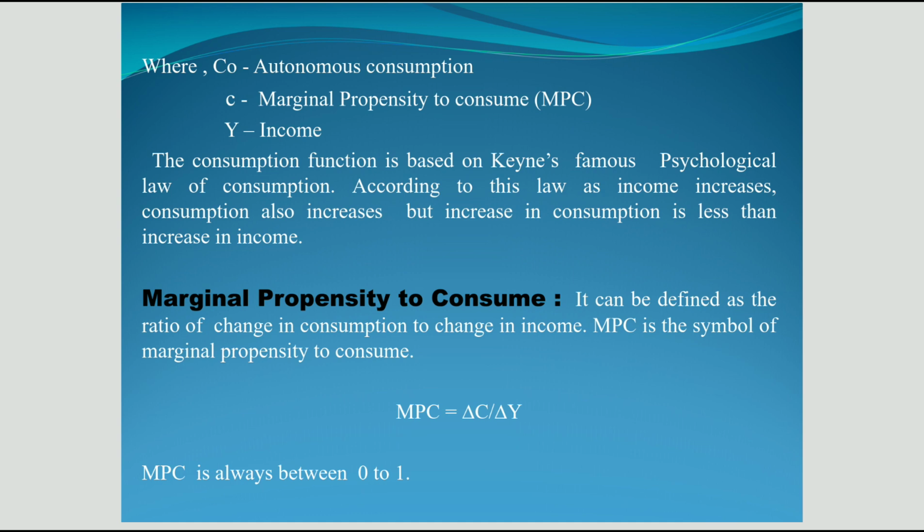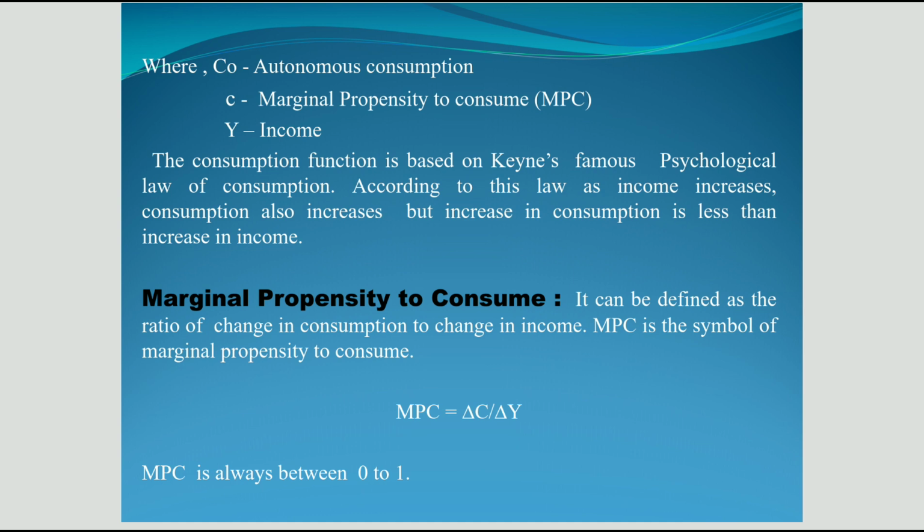He always believed in short run phenomena, and in the short run consumption cannot be zero due to the existence of autonomous consumption, first thing. And second thing, Keynes analyzed and found that change in consumption is always less than change in income. Here, when we say change, we mean increase only, so increase in income is always more than increase in consumption.